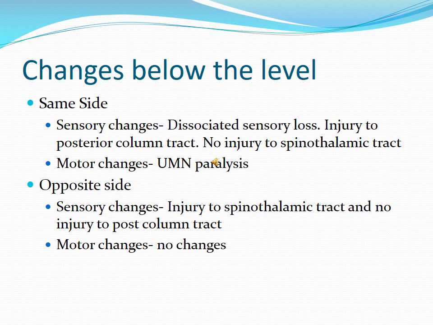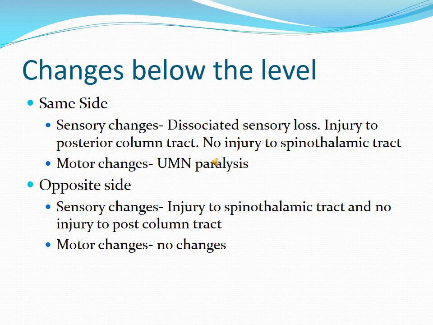But spinothalamic tract, after relaying in the spinal cord, they cross to the opposite side, and the fibers are going from the opposite side. So there will be no injury to the spinothalamic tract. So pain, temperature and crude touch will be intact on the same side. About the motor changes, there will be upper motor neuron type of paralysis.